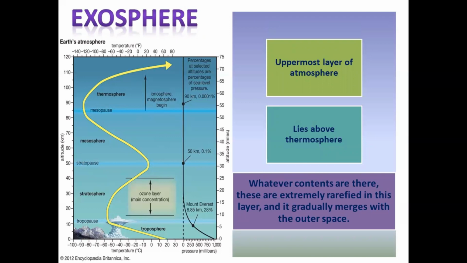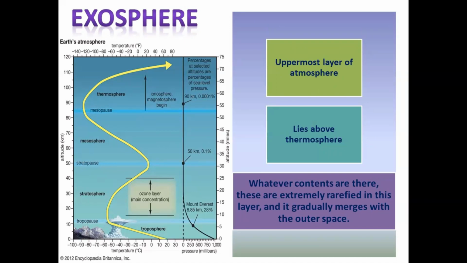That's why its name is thermosphere. Clear? Whatever contents are there, these are extremely rarefied in this layer, and it gradually merges with the outer space. So that is one of the most important things we need to know. And this is the highest layer, but very little is known about it.